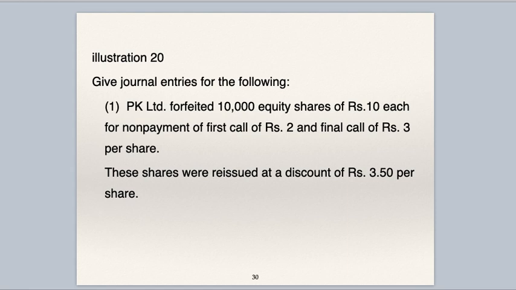Now we'll see illustration 20. First sub-question of illustration 20, give journal entries for the following. PK Limited forfeited 10,000 equity shares of 10 each for non-payment of first call rupees 2 and final call 3 per share. So out of 10 rupees, 2 plus 3, 5 is not paid. That means 5 is paid. These shares were reissued at a discount of 3 rupees 50 paisa per share. Face value is 10, discount is 3 rupees 50 paisa, so 10 minus 3.50, 6 rupees 50 paisa the company has received on reissue.